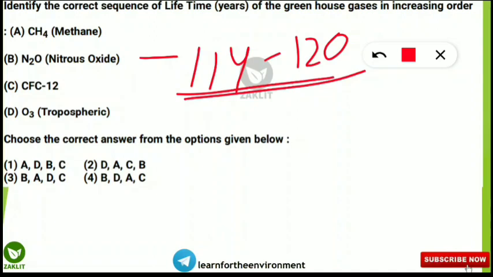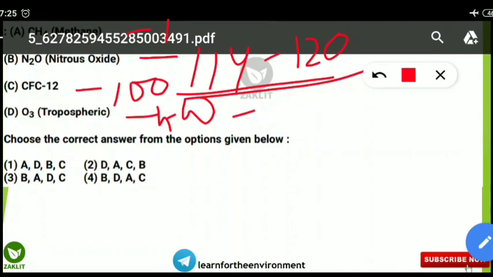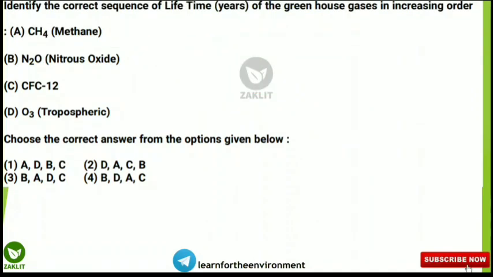So these are important. Kindly note down. CFC12, how much I said? I said it is 100 years. Tropospheric ozone, few hours to few weeks, and methane is for 12 years. So I hope you have noted down. Let's move to the next question.